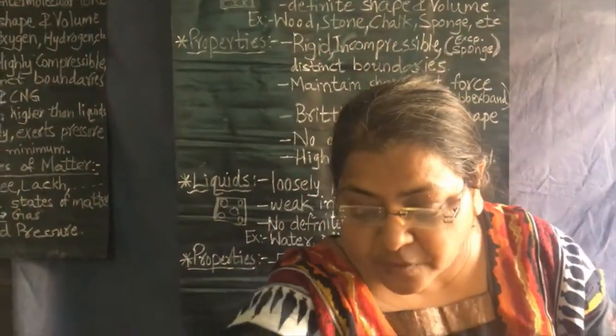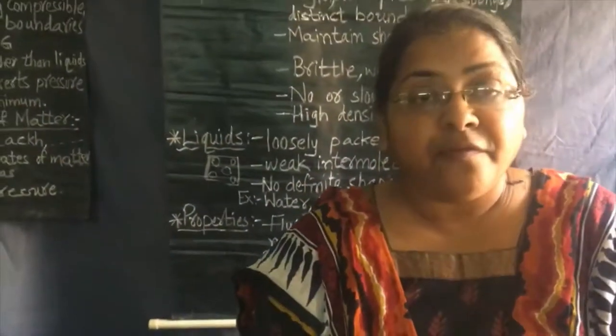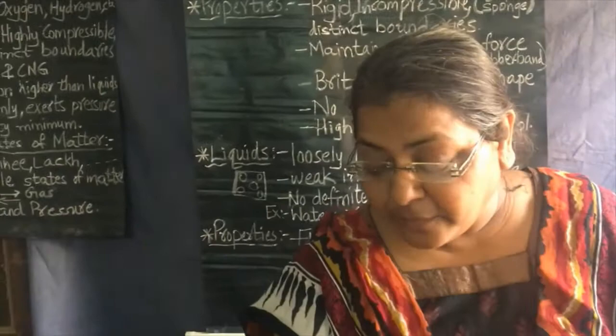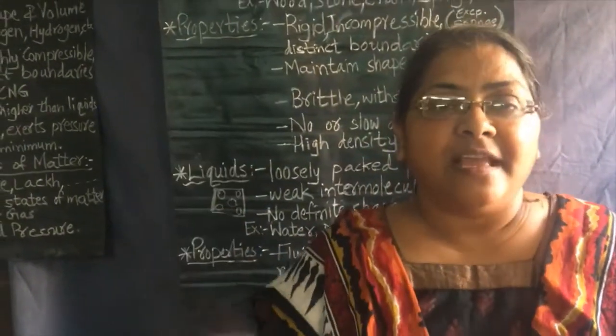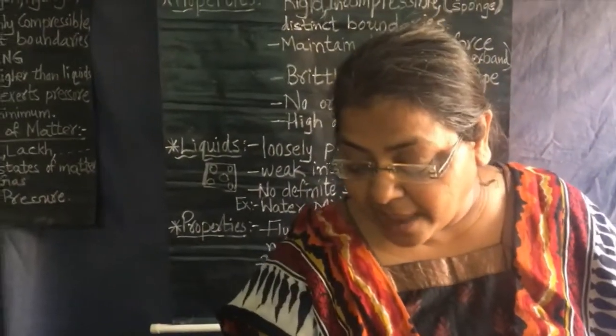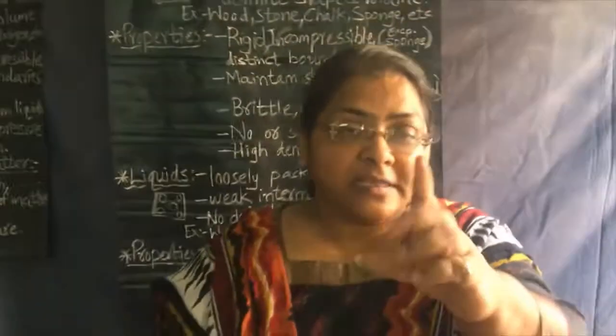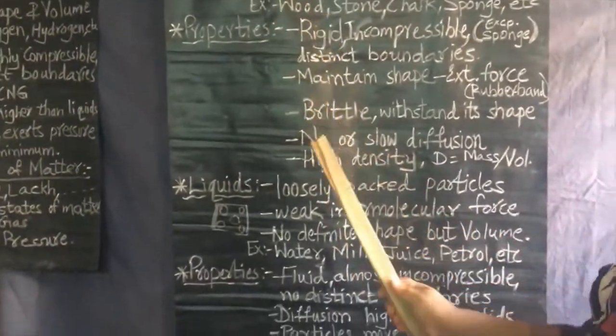If a glass falls from our hand and breaks, then if we take the broken pieces, each piece or a small crystal piece also will have its own fixed shape and boundary. This is one more property.